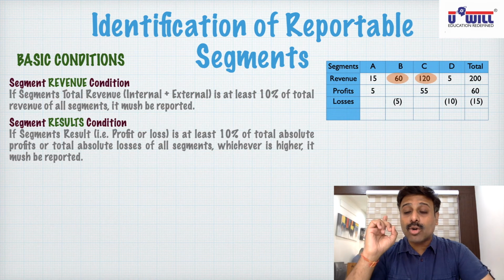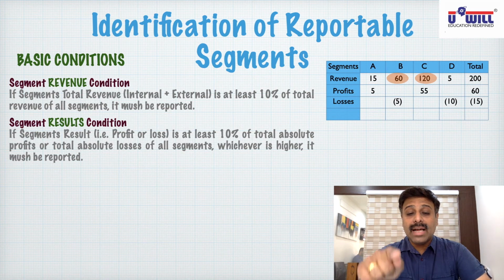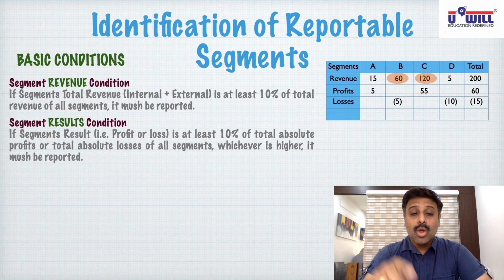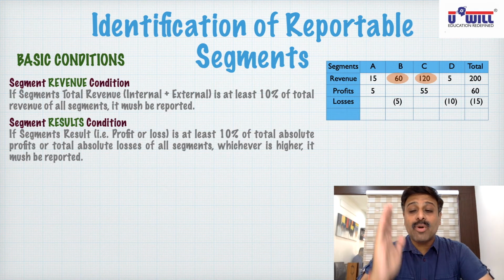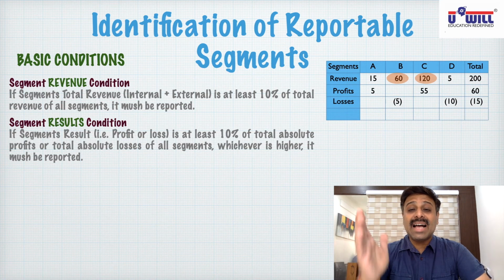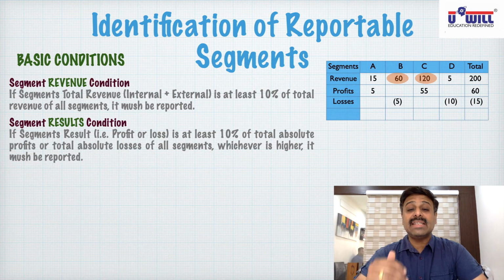No negatives are to be taken. So just compare the total profit 60 and total losses 15. Which one is higher of the two? 60 is higher than 15. That is the meaning of that sentence: total absolute profits or total absolute losses of all segments, whichever is higher. Total absolute profits are 60, total absolute losses are 15. 60 is higher. And maybe if loss was 75, then ignoring the negative sign, compare 60 and 75. 75 would be higher.